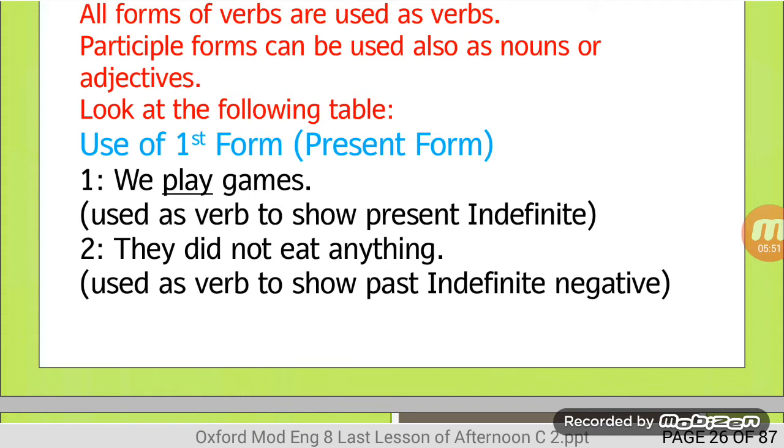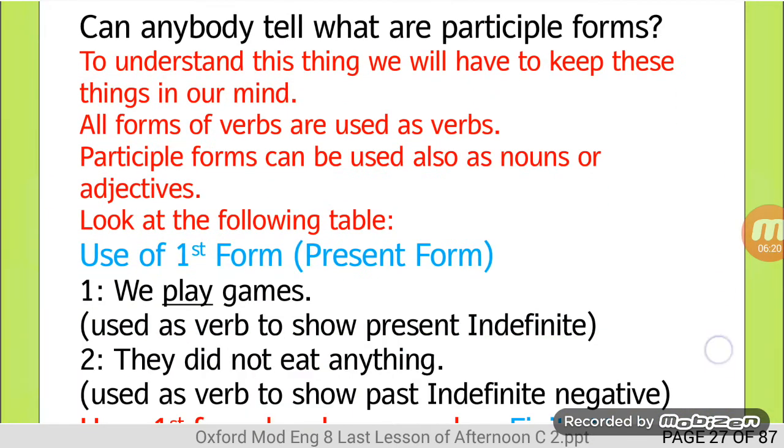Then it can be used to show future indefinite tense. For example, they will not eat anything. Here we are using the word eat with the help of will or shall. We are using it to show future indefinite tense.